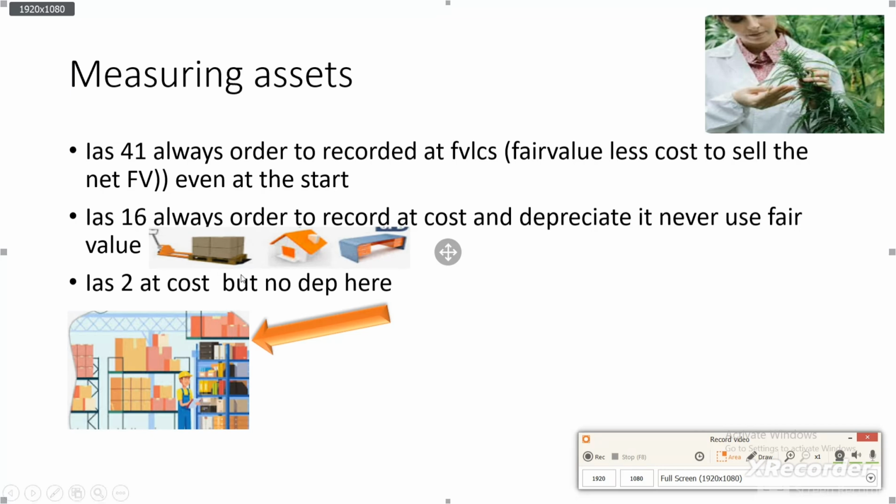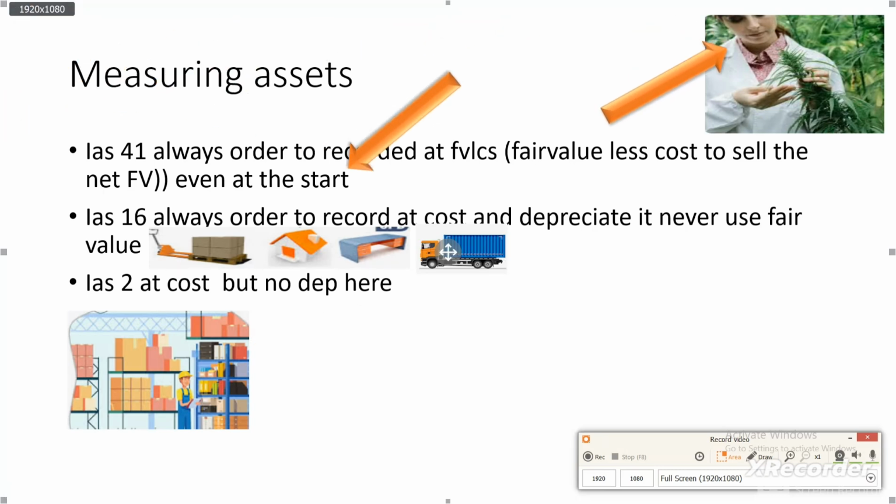For fixed assets, or property, plant and equipment, we also use a rule based on cost, in other words IAS 16.